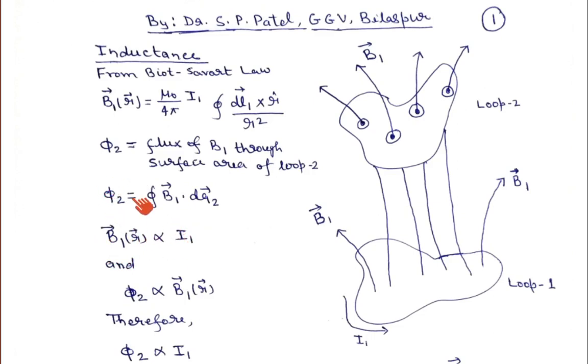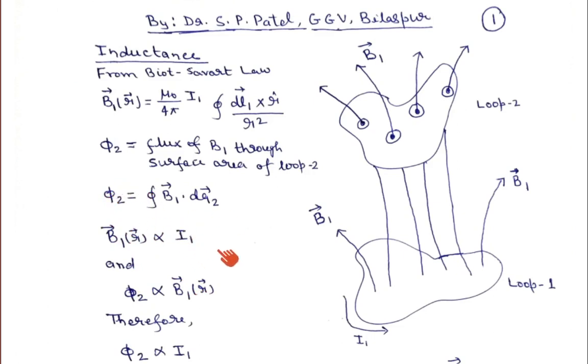And phi 2 is also proportional to B1. So indirectly we can say phi 2 is proportional to B1. Comparing these, B1 is proportional to I1 and phi 2 is proportional to B1, so that means phi 2 is proportional to I1.